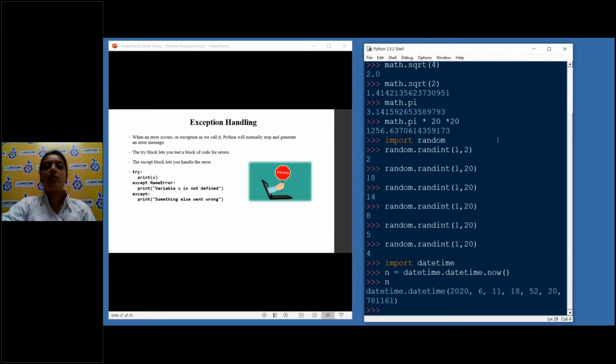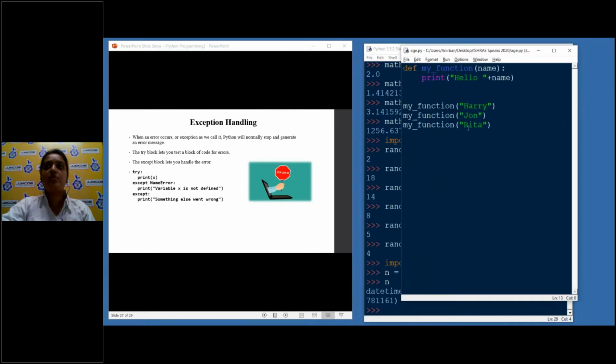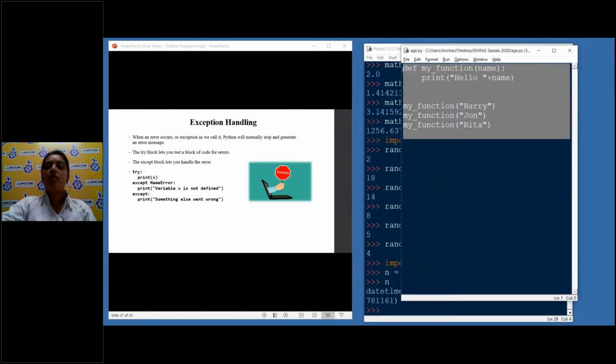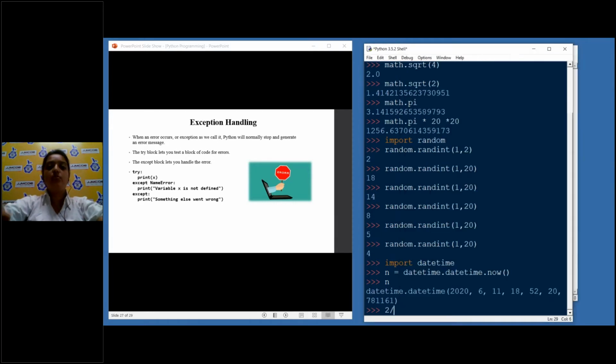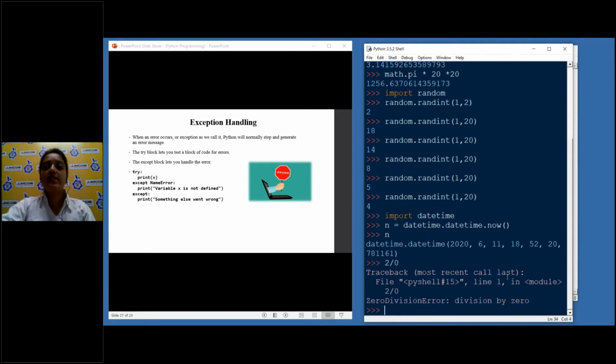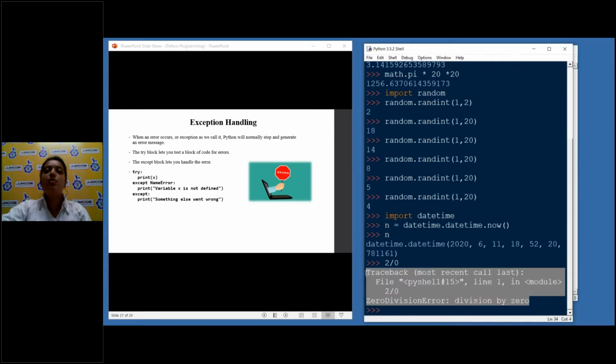Next we have something called exception handling. So I'll just give you a simple small example of exception handling. Sometimes there is a possibility of a zero division error. And what I mean to say is, suppose I divide 2 by 0. You see, 2 is obviously not divisible by 0. That is the reason we got a division by zero error. But when you are building a software or something like that, you cannot show this line. This will look very bad.